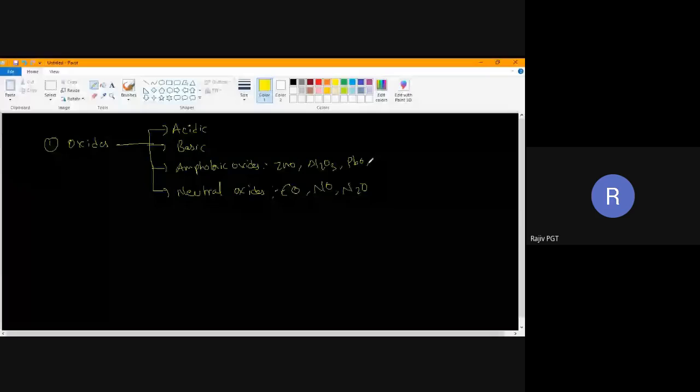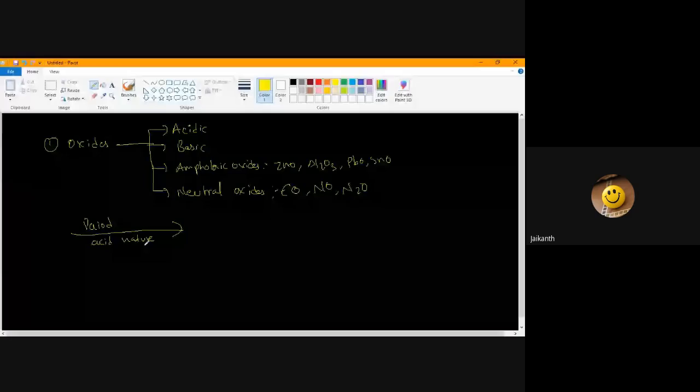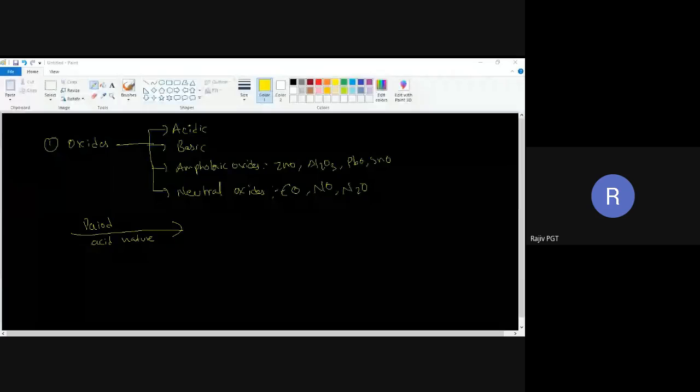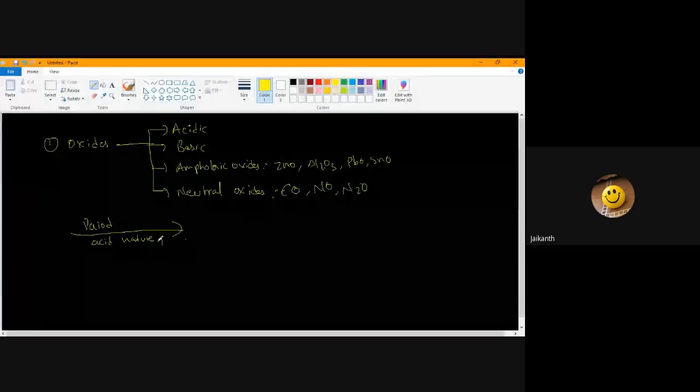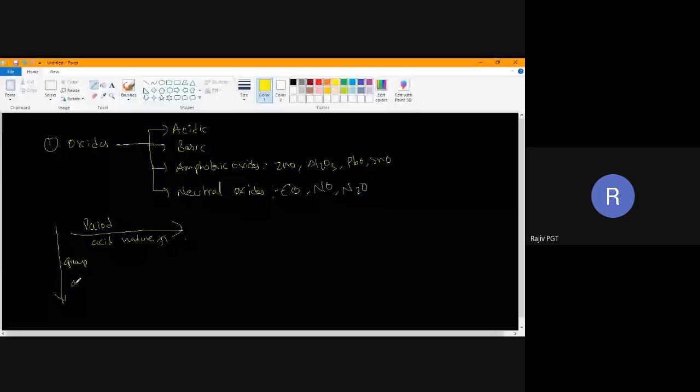Now we have studied, in a period, what will happen to acidic nature? Increases. Correct. In a period, acidic nature increases. In a group, what happens? Decreases. Good, acidic nature decreases.